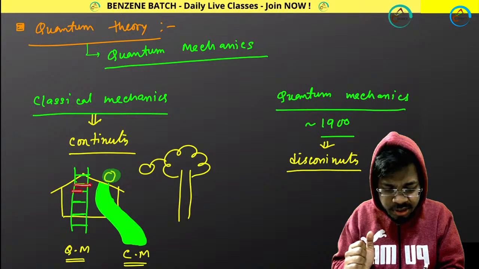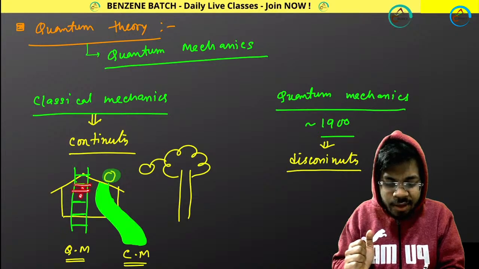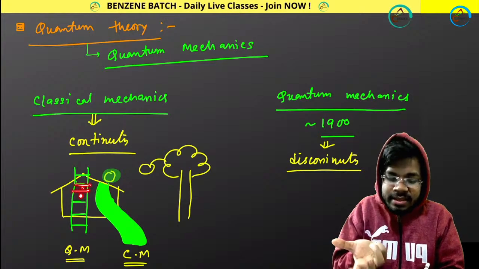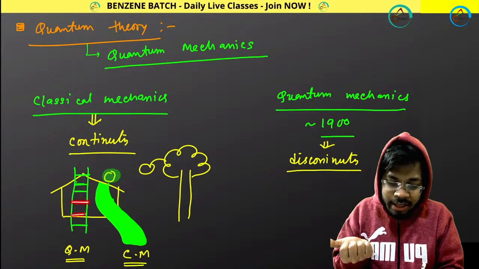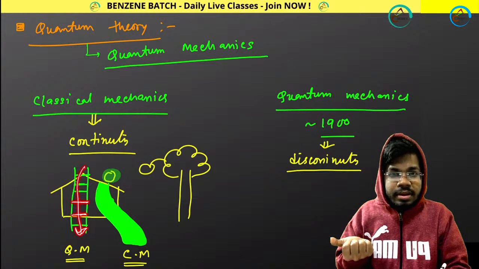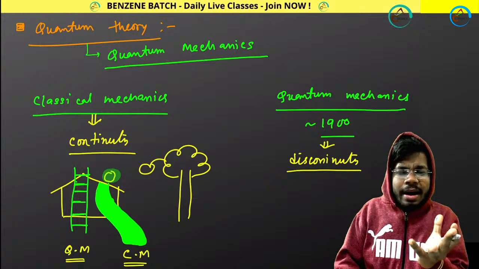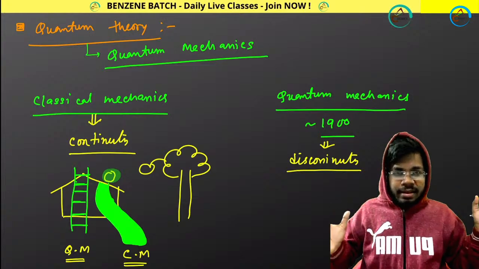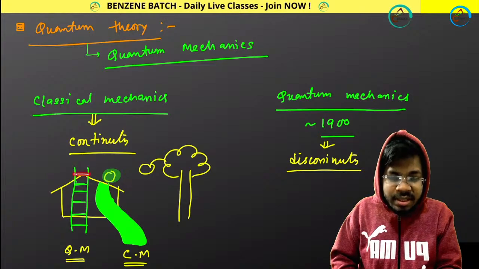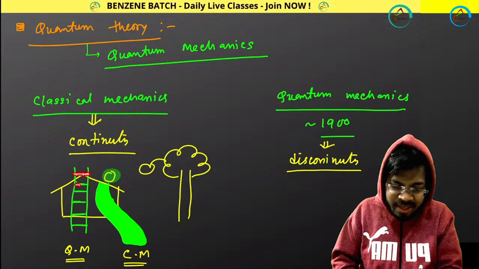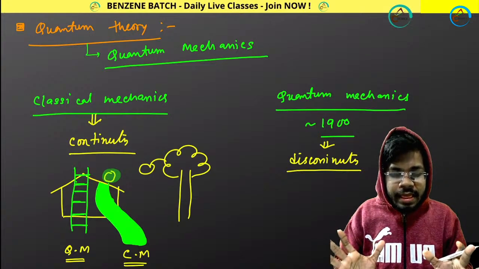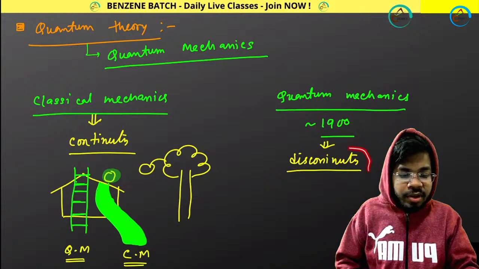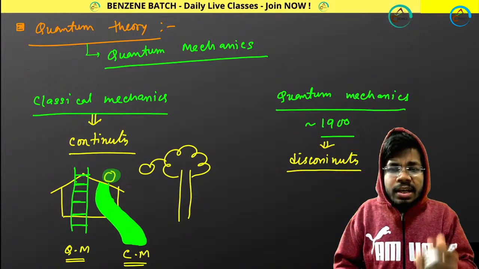Even in between these two steps, there is nothing. Here you cannot put your leg because there is nothing. Similarly, here you cannot put your leg. Either you have to keep your leg over here or here to get down. That means everywhere you won't get everything. Here you are getting something, then after some gap you are getting something. In between these two, there is nothing. That is about discontinuity. So you won't find everything continuously.